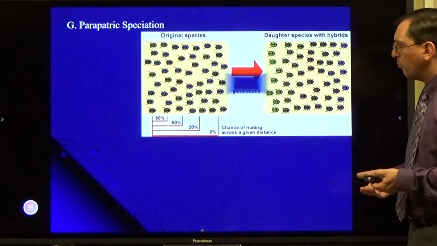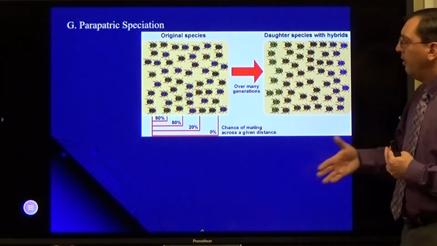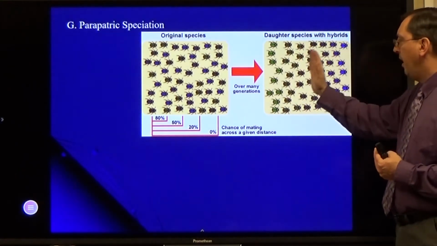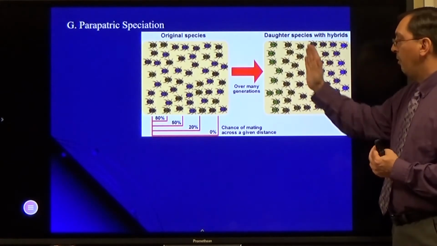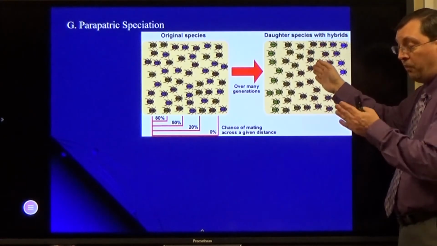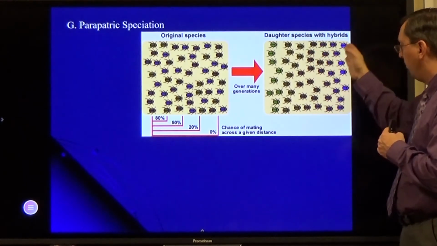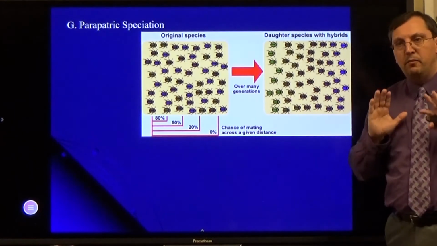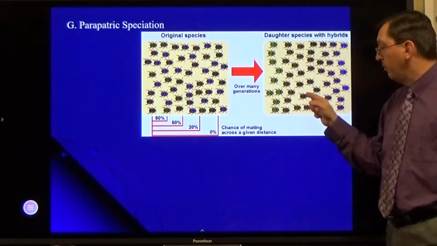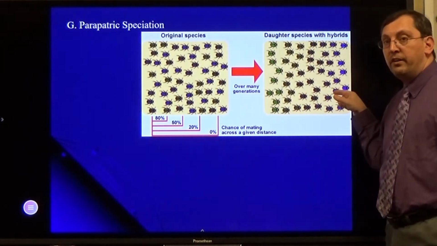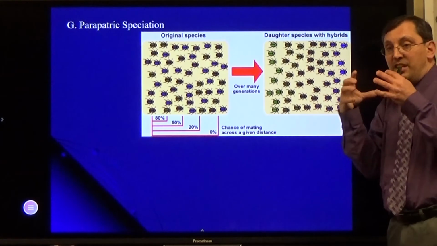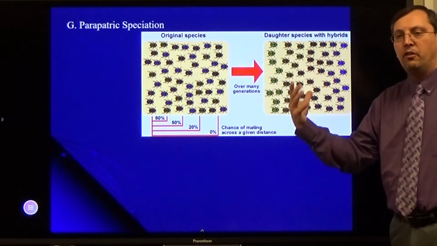Parapatric speciation, a little bit more complicated, because you start with the original species that has a lot of variation over a wide range, but it starts to separate into variation as a gradient. So in one part of the range, they're almost all green, but there's a little bit of the darker green. Following the range, you get darker and darker blues. Theoretically, they're all one species, but these guys don't recognize these guys and vice versa, but these guys recognize these guys and reproduce, and so forth, all around the whole range. So there's still interbreeding going on, but only within ones that are nearby each other. They're next to each other, but they're not quite the same. As they spread out, they get too different.